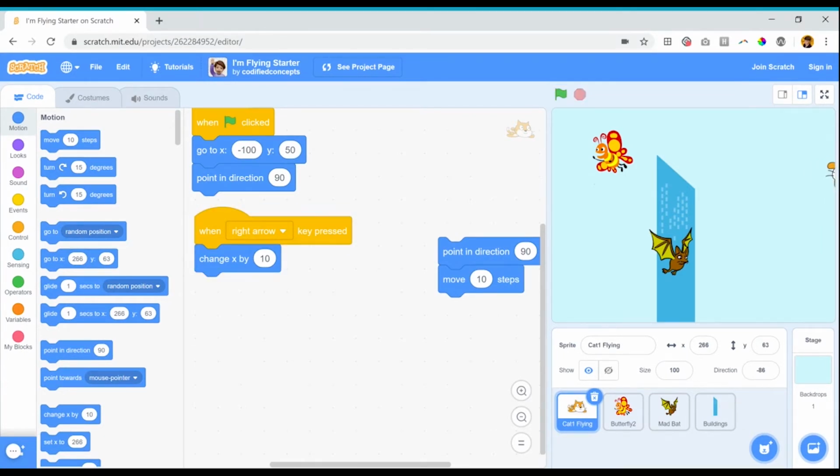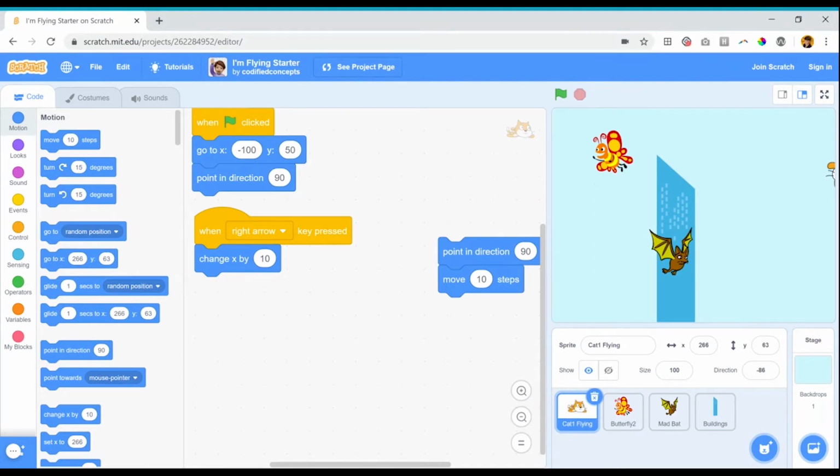Because change X and change Y doesn't care what direction your sprite is facing. It only cares about moving left and right on the X-axis and up and down on the Y-axis. So your character could be facing any direction you choose. Notice that my cat is way over to the edge of the screen. I can't even see him anymore.